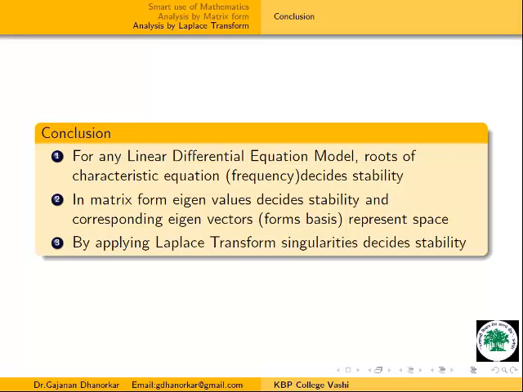Friends, my aim is to analyze only one equation, because we are familiar with this equation, the linear differential equation model, and I will try to explain this equation in different models. With the help of this equation, if you get some idea, then this video lecture becomes truthful or fruitful.